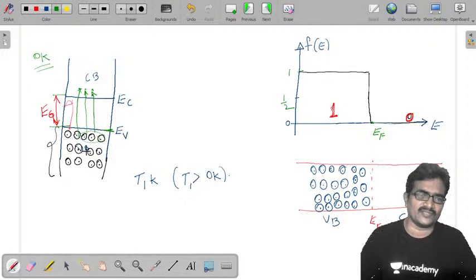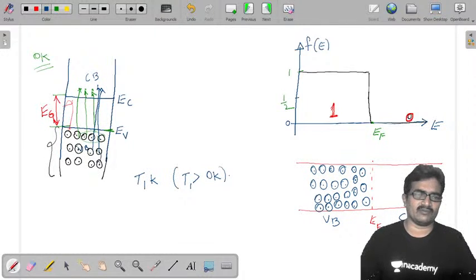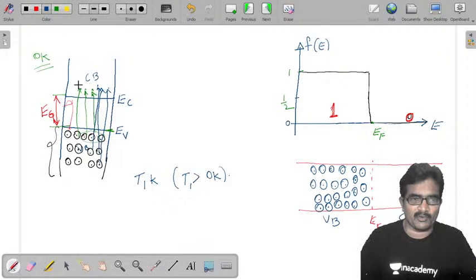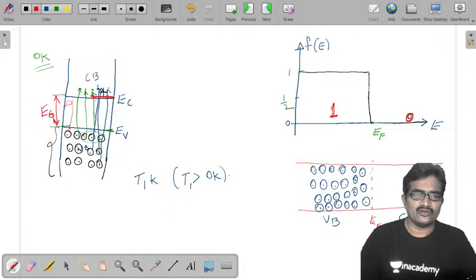At the same time, a few of the covalent bonds, a little bit away from the EV, are also breaking, but they are less in number. And after this, one covalent bond from here is going to break. From the occupancy point of view, most of the electrons are going to occupy the energy level just above the conduction band, and a few electrons occupy the energy levels greater than this.